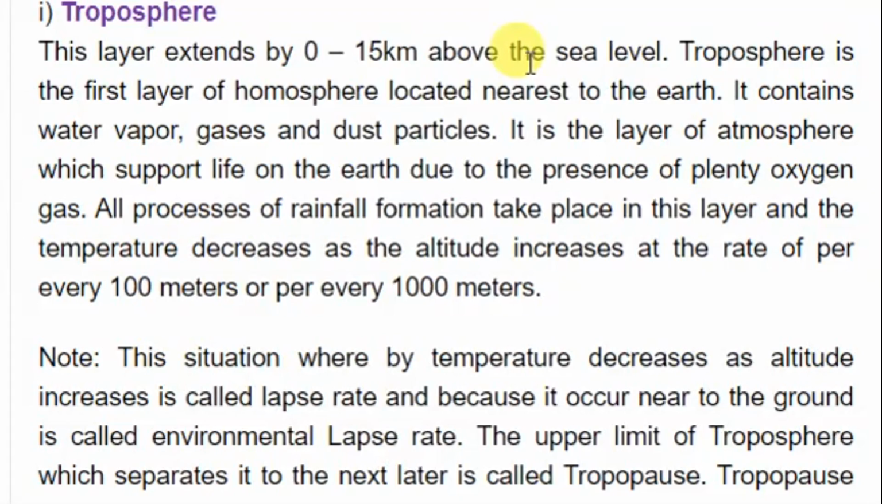Now sometimes these questions can bring you matching items. They can bring you a layer such as troposphere, then they can give you in matching items ku-match column A with column B. Then in column B they can give you the dimensions or the height from sea level.